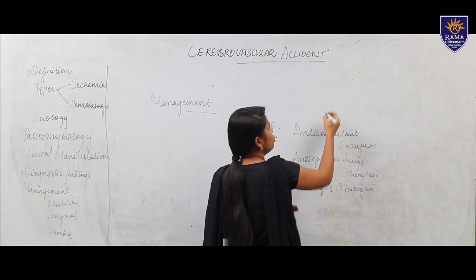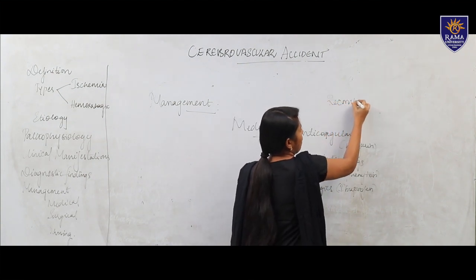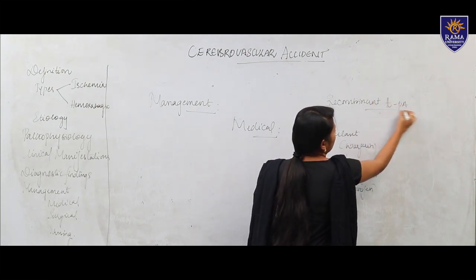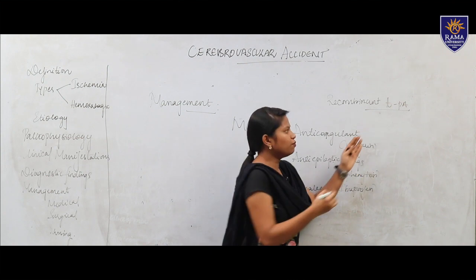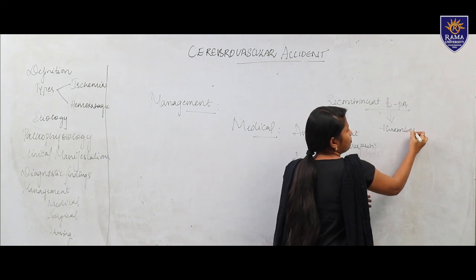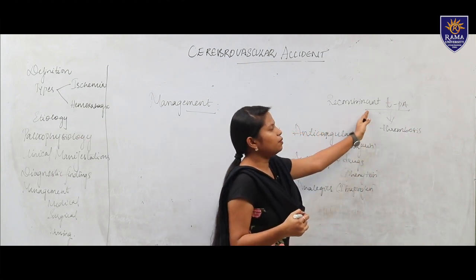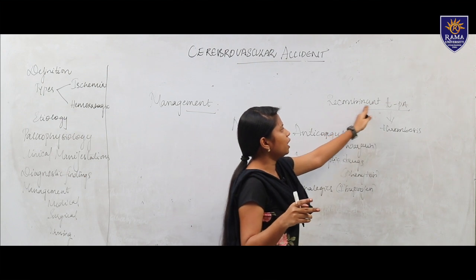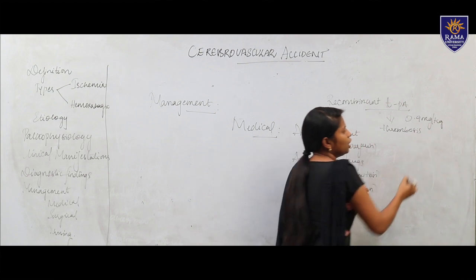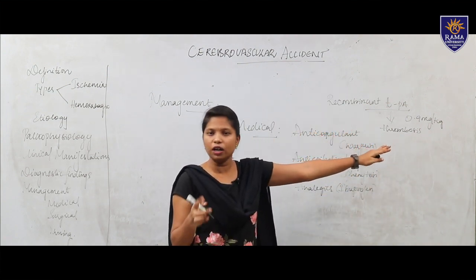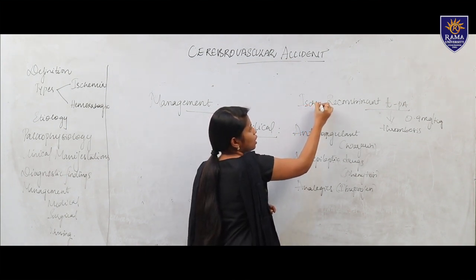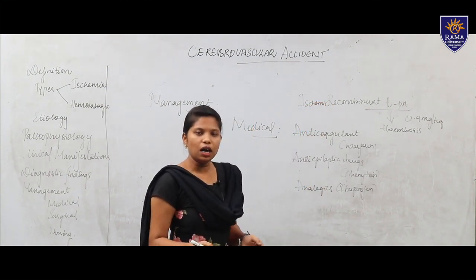Mostly in ischemic stroke, recombinant TPA is a drug which will be used for reducing thrombosis. It will break the clot, so we are calling it recombinant TPA. This is given at 0.9 mg per kg to the patient in order to destruct the clot. That is the main drug used in ischemic stroke, while other drugs are common in hemorrhagic stroke also.